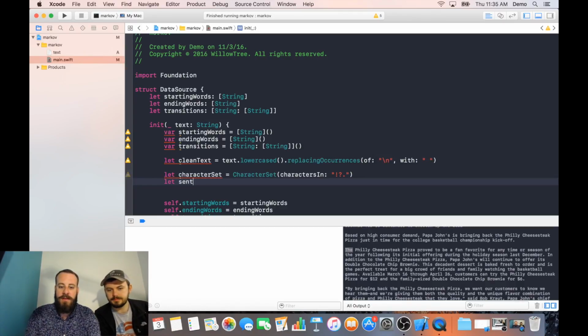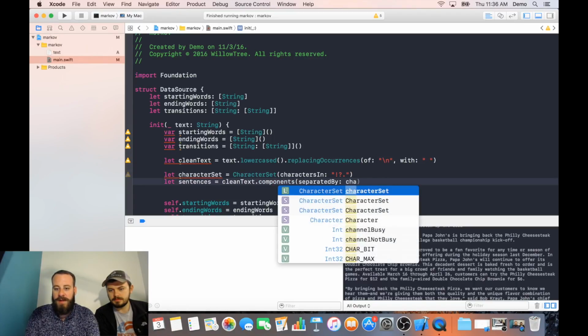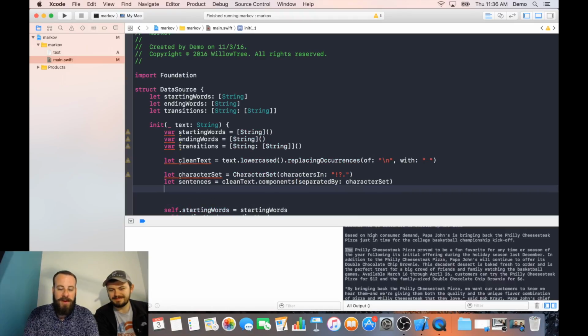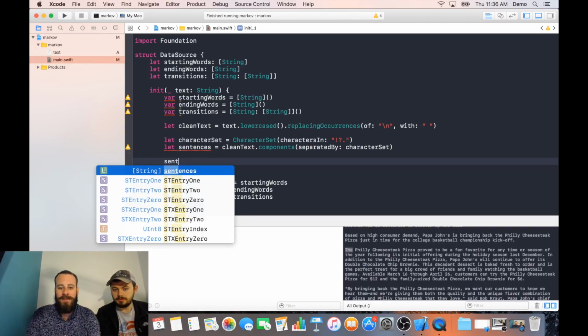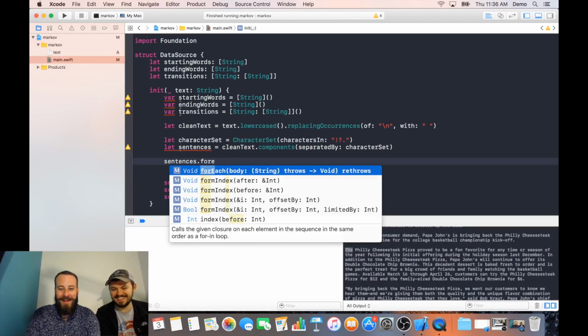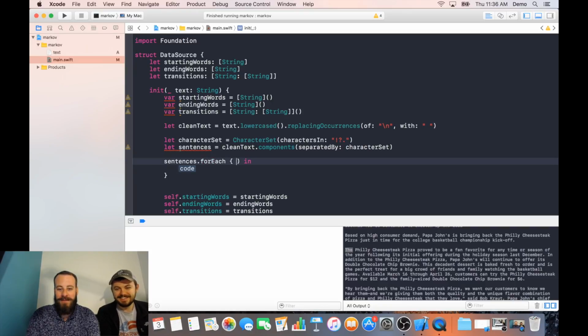Okay. So sentences are going to be our clean text separated by our character set here. There we go. Cool. So now we have all the different sentences inside of our source material. Nice. So now for every sentence, we want to figure out what the starting words are, what the ending words are, and then the transitions between the words inside of it. It sounds like it. So for each sentence.